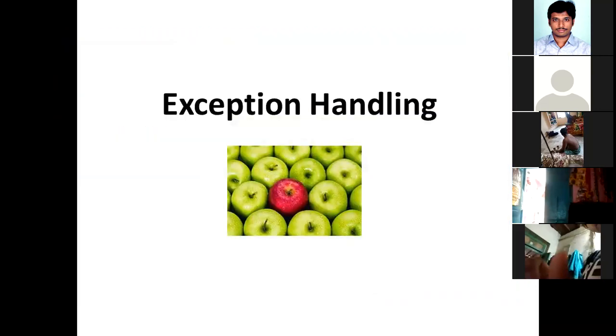Before that, I have shown you the different kinds of errors you get while executing programs. One is syntax errors, which you get because of incorrect syntax in the program. But the second program I showed you is syntactically correct, and depending upon the values you give at runtime, you get errors. Those are called exceptions.